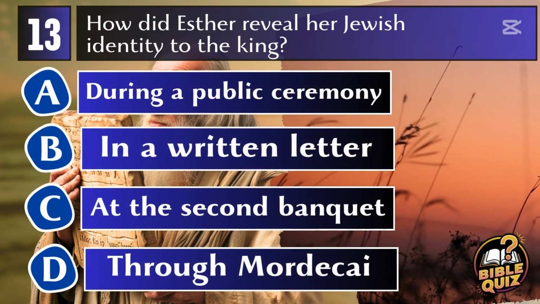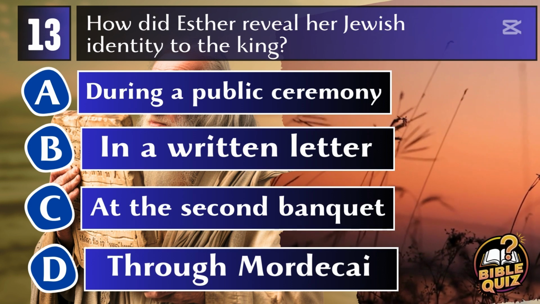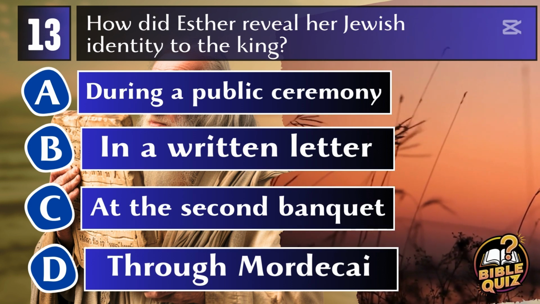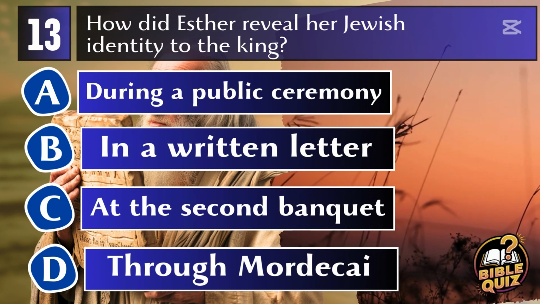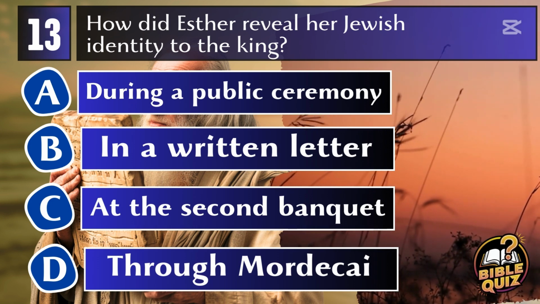Question 13. How did Esther reveal her Jewish identity to the king? A. During a public ceremony. B. In a written letter. C. At the second banquet. D. Through Mordecai.